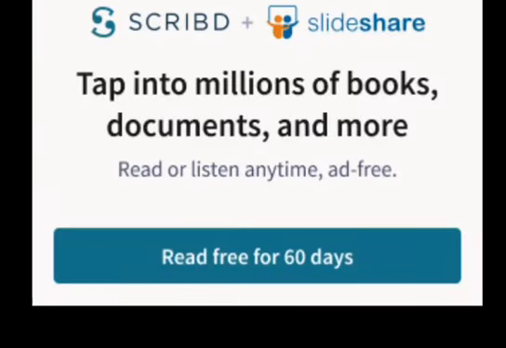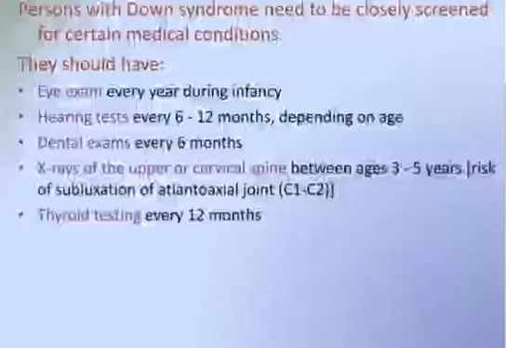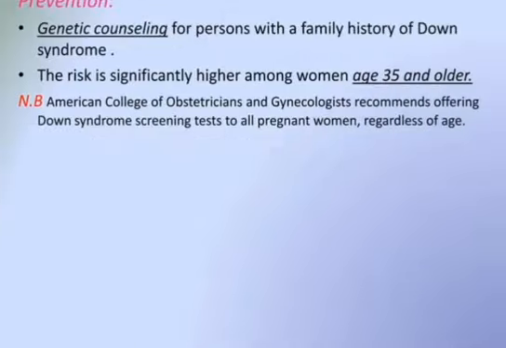A person with Down syndrome often needs to be closely screened for certain conditions. They should have an eye exam every year during infancy, hearing tests every 6 to 12 months depending on age, dental exams every 6 months, X-rays of the upper or cervical spine between the ages of 3 to 5 years for risk of subluxation of the atlantoaxial joint, and thyroid testing every 12 months.